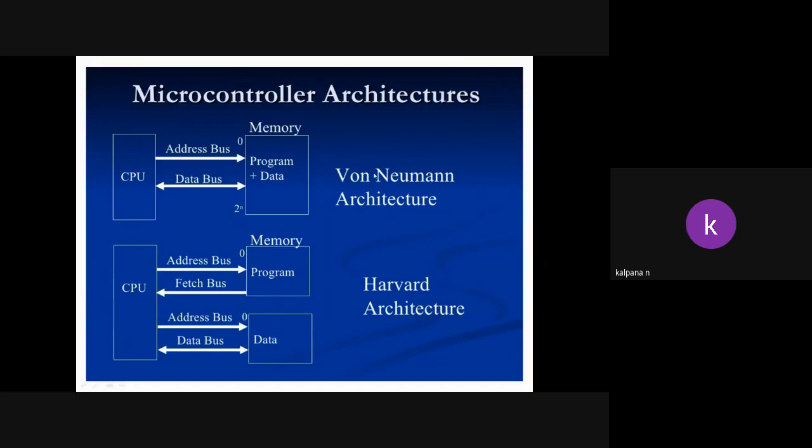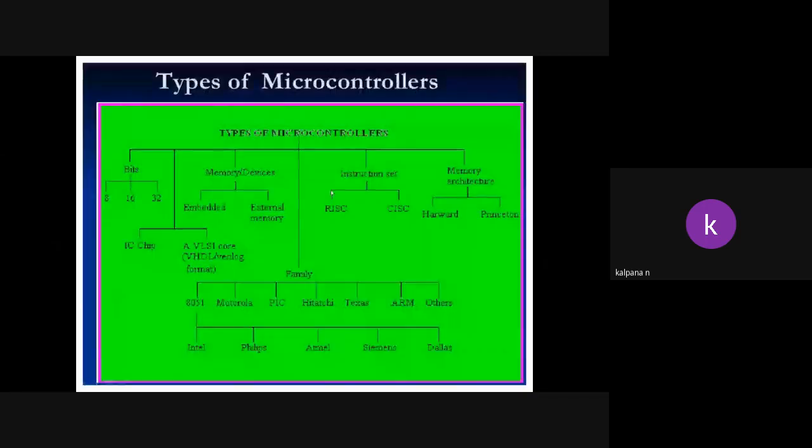So based on these two architectures, controllers are classified as two types. Understand? Princeton or von Neumann architecture means for storage of program codes and data, the same memory, only one memory, we are using. Harvard architecture means for program separate memory and for data also separate memory. Separate memory devices we are using for storage of program and data. So this is based on the architecture. These are the main classifications.